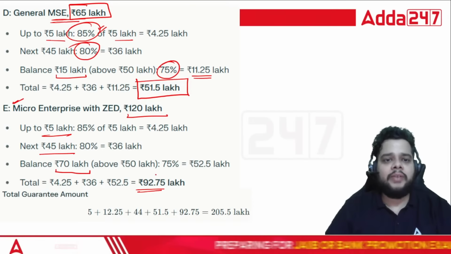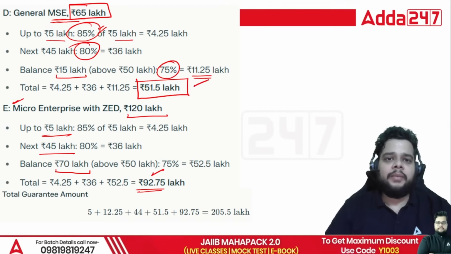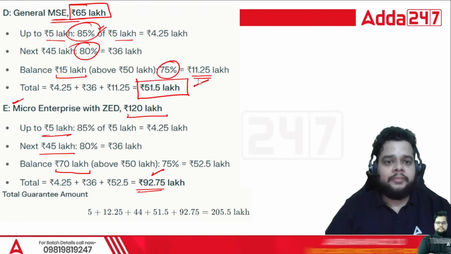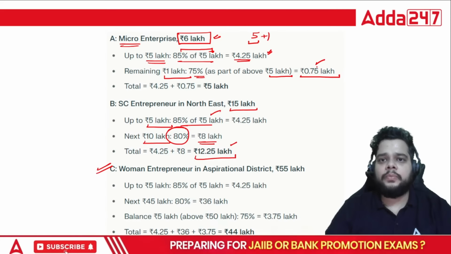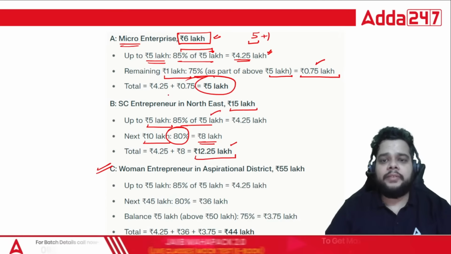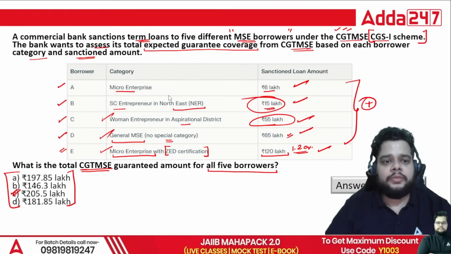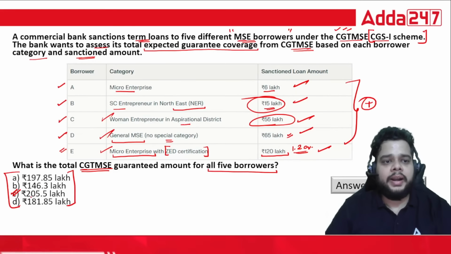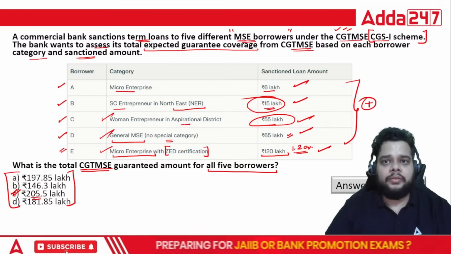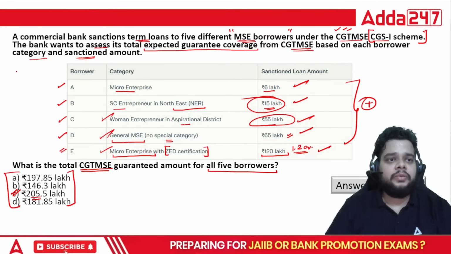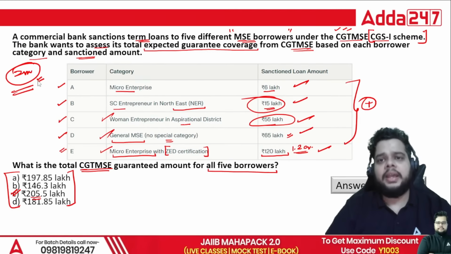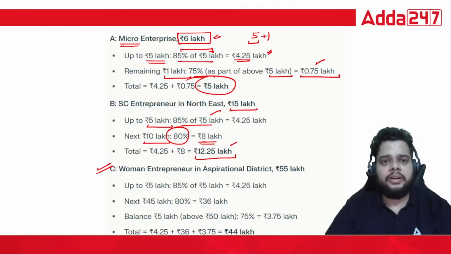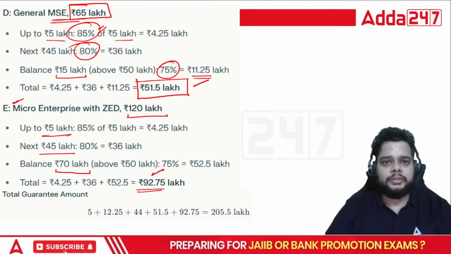Now all these you have to add: 92.75 plus 51.5, then 44, then 12.25, and 0, and your 5 lakh. So the right answer for this question will be option C, that is 205.5 lakh. Such kinds of questions you can expect in 2 markers. Yes, IIBF asks such questions for 2 marks.